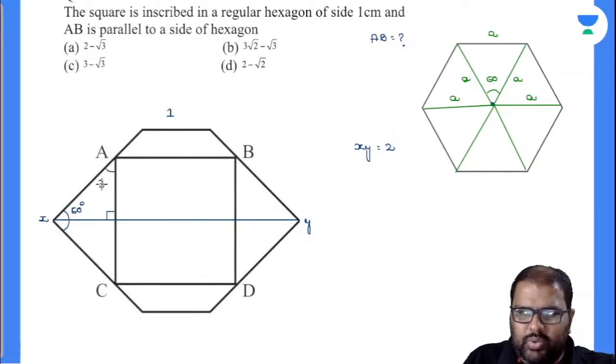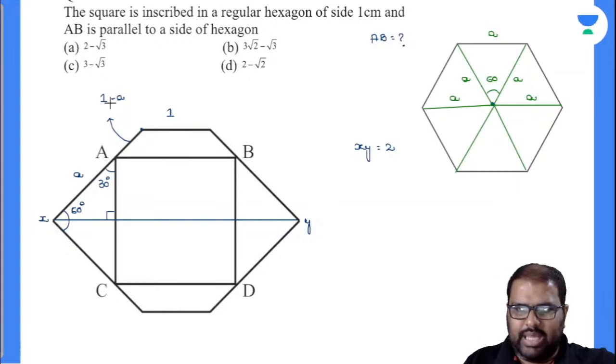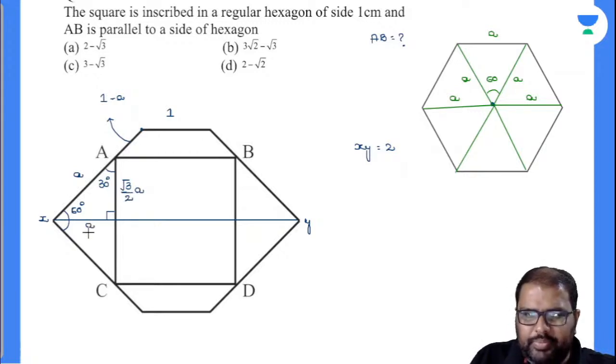So what I will do is take this line segment value as A, and from here to here it will be 1 minus A. Okay, later on I'll calculate this. Now if this is A, 90 degrees hypotenuse value is A, matlab 60 degrees opposite value will be root 3 by 2 A. And everybody knows this will be A by 2. And the same case will be applicable on the right hand side also.